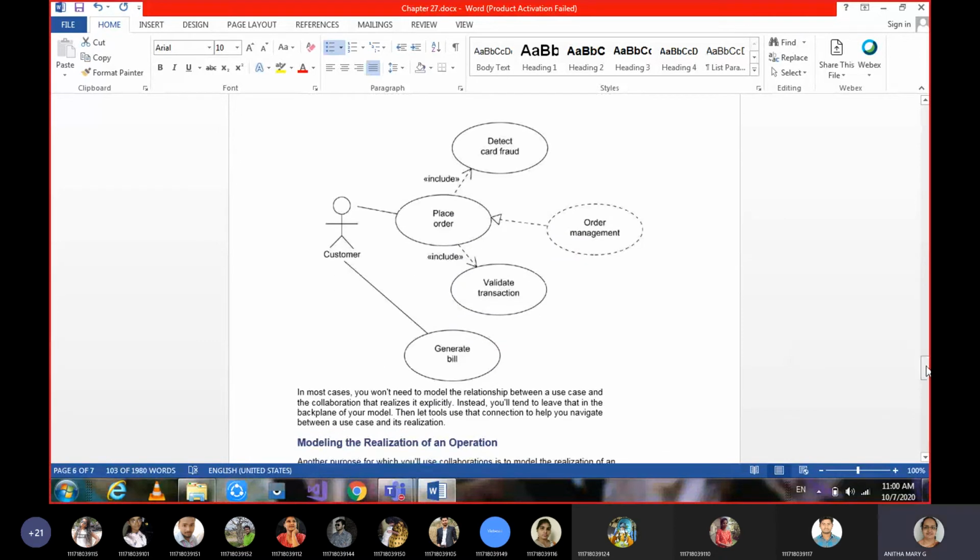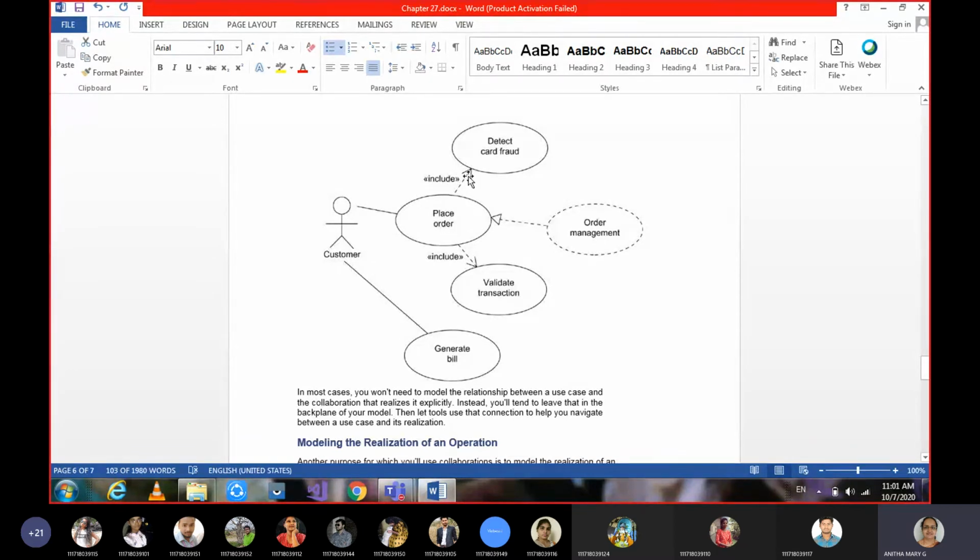Credit card validation system. Here, first we have order management, and order management can be realized through place order. Placing an order will include detect card fraud and valid transaction. When you want to place an order, card fraud detection and a valid transaction check have to happen before you place it, so that the order can be carried forward.